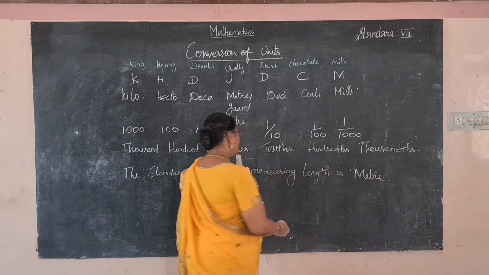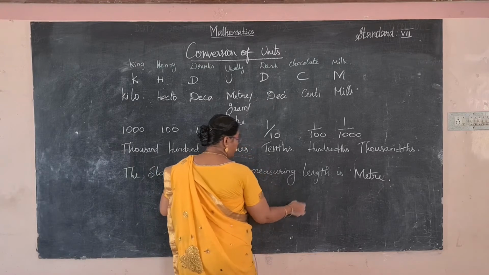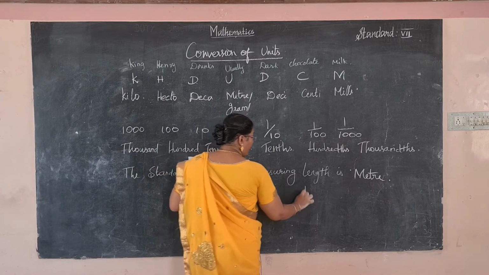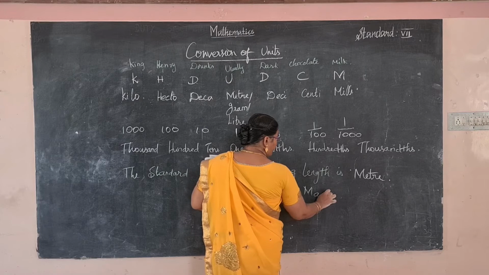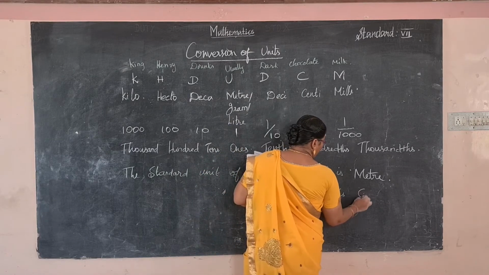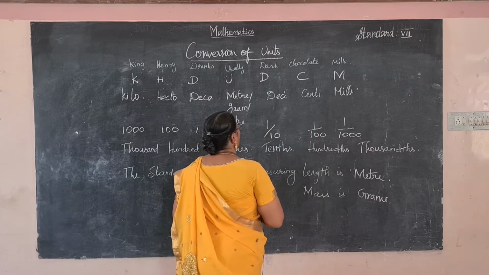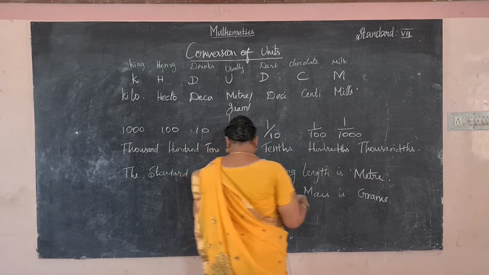And the standard unit of measuring mass is gram.